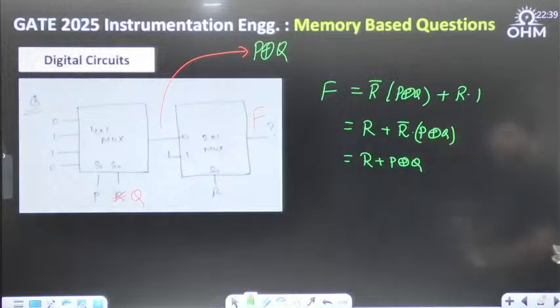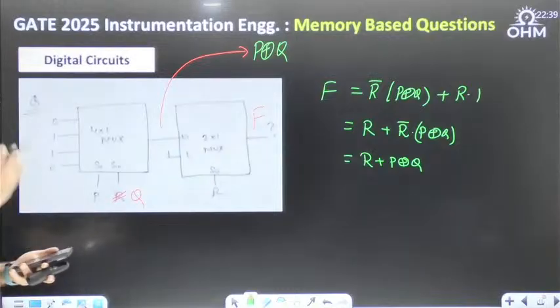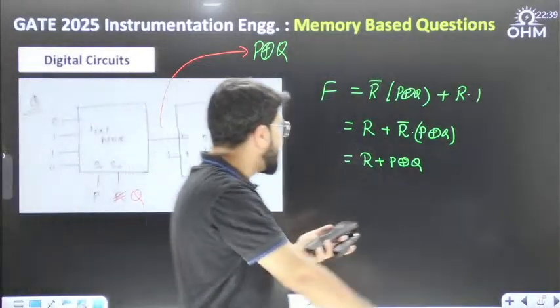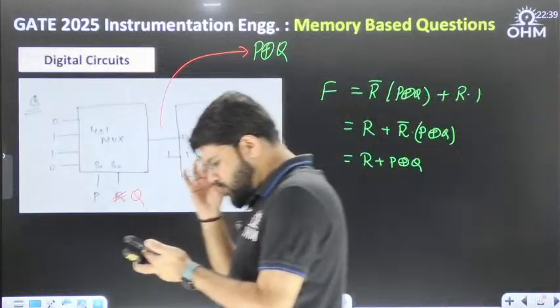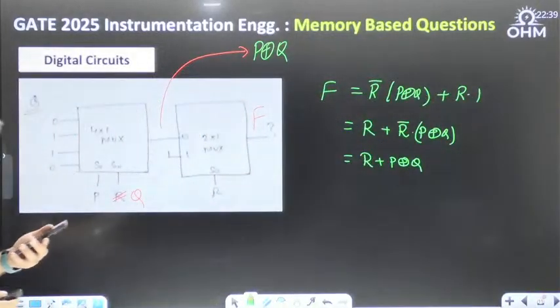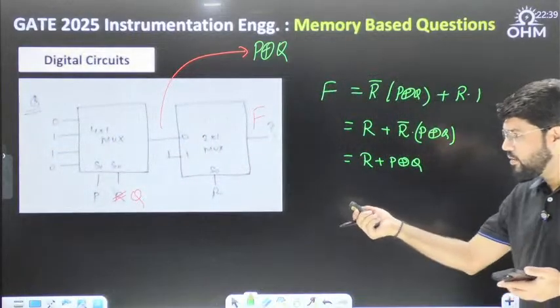Okay, or P bar Q can further be written as P Q bar plus P bar Q. So if this is the case, then the answer is R plus P XOR Q. Varsha says, so guys, you have got that corrected. Fine. Select lines were R and P and Q, so I have corrected that.